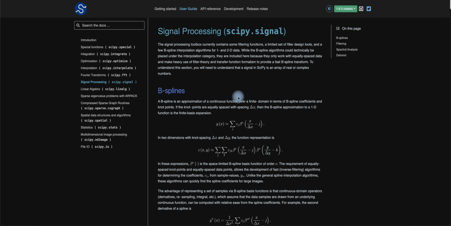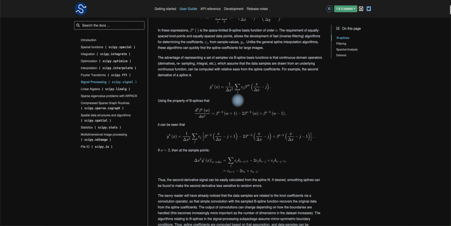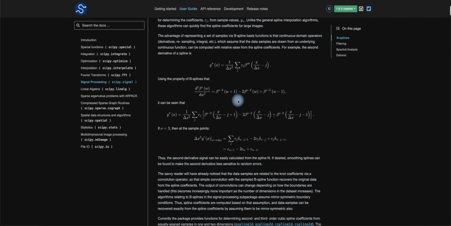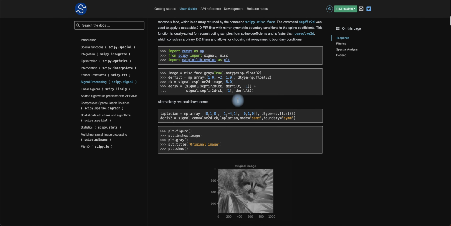Signal processing, right? You're dealing with some filtering functions when it comes with B-splines, right? Basically knock some of this stuff out with manipulation and proofs, okay?